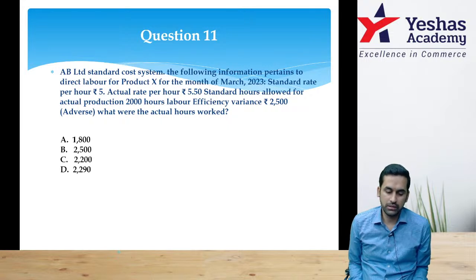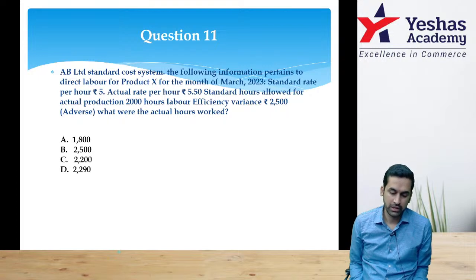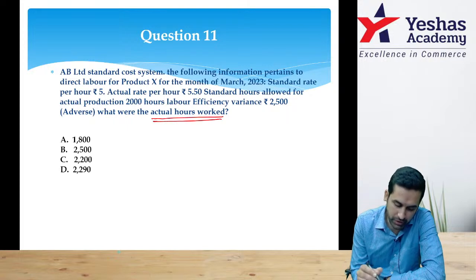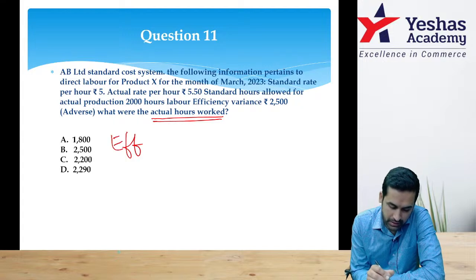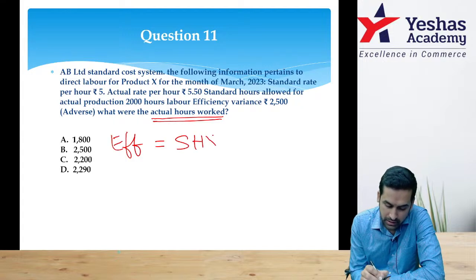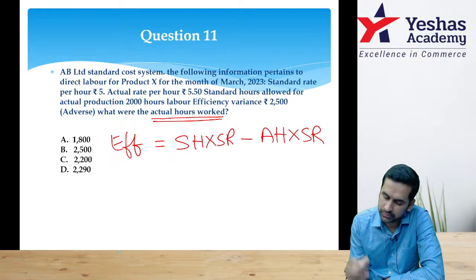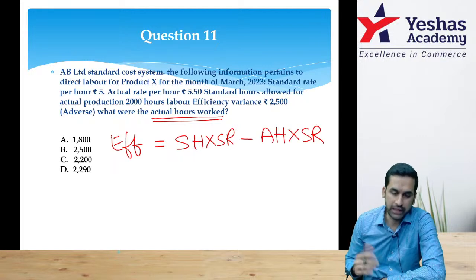AB Limited has standard costing system. The following information pertains to direct labor for product X. Standard rate, actual rate, standard hours allowed, labor efficiency variance, what were the actual hours worked. Now give a try. Efficiency variance is SH into SR minus AH into SR, standard time versus actual time.